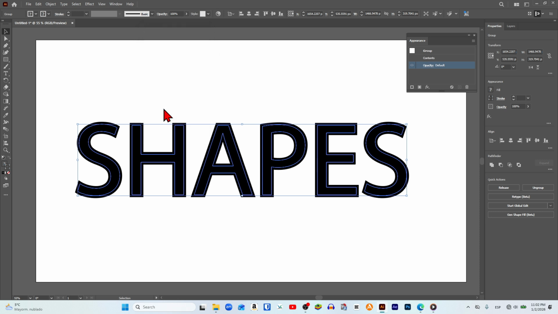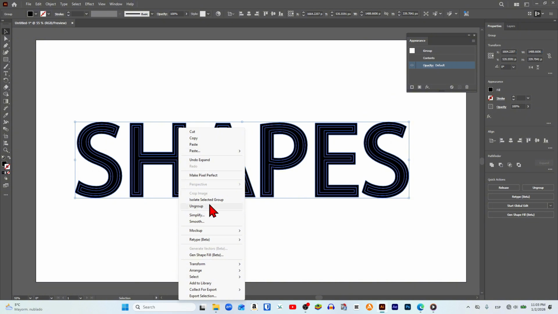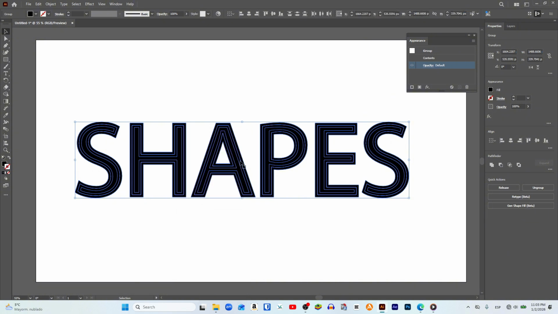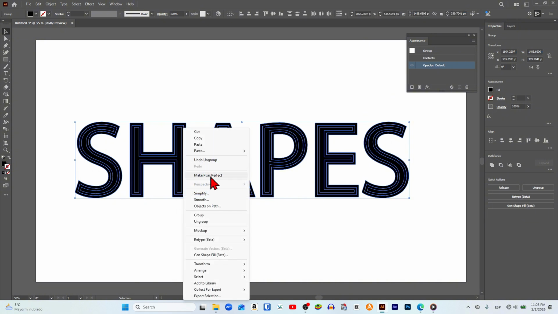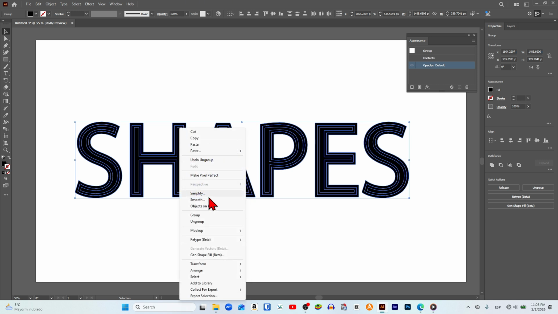As you can see, now each letter of our text has been divided into many more parts, and to convert it into shapes, we right click on it, and in this drop down menu we select and group. After that, we right click on it once again, and in this drop down menu we click on ungroup again, and we right click on it once more and choose ungroup again.